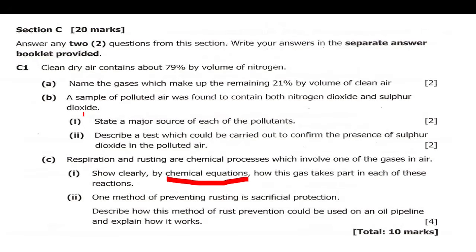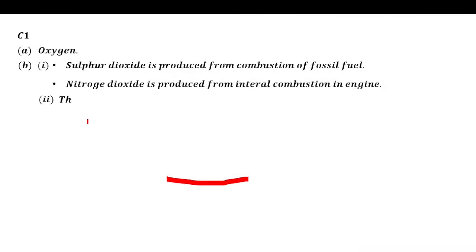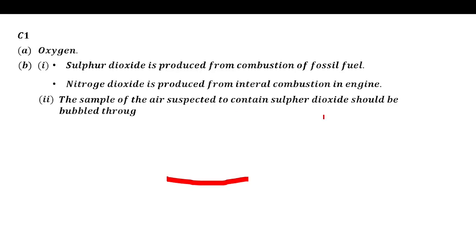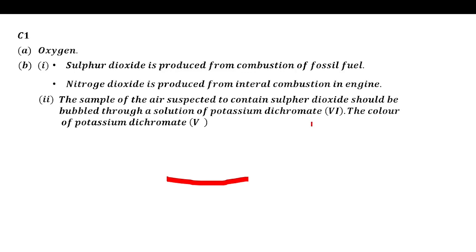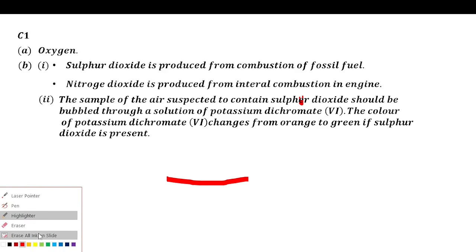Which question is missing here? Describe a test which could be carried out to confirm the presence of sulfur dioxide in the polluted air. So we are going to say that the sample of the air suspected to contain sulfur dioxide should be bubbled through a solution of potassium dichromate(VI). The color of potassium dichromate(VI) changes from orange to green if sulfur dioxide is present. That's the answer for this question.